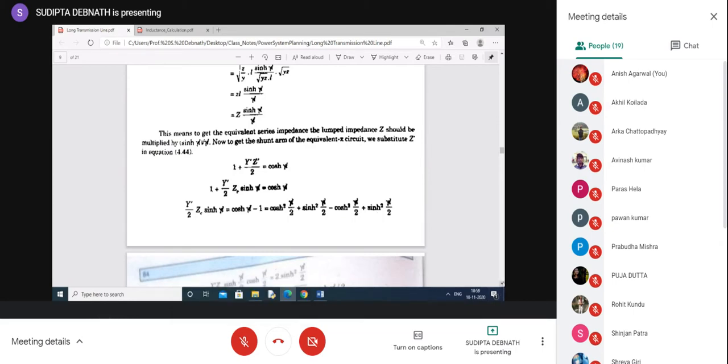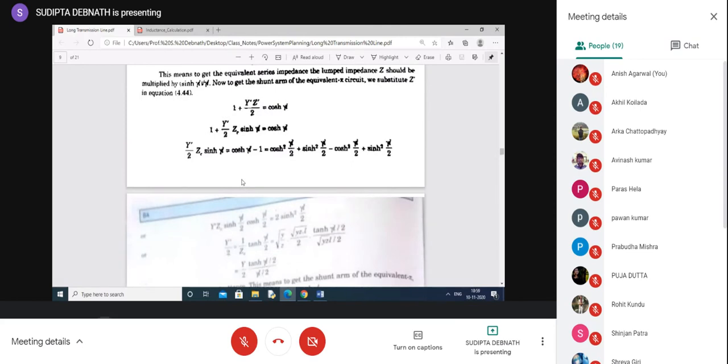Okay, so what do you find out? You find out what is remaining here, Y dash by 2. So this one, sinh gamma L, we can write as 2 sinh gamma L by 2 cosh gamma L by 2. So the 2 gets cancelled. So Y dash Zc sinh gamma L by 2 cosh gamma L by 2 is in the right hand side. Just cancel this one with this one, you get 2 sinh square gamma L by 2.